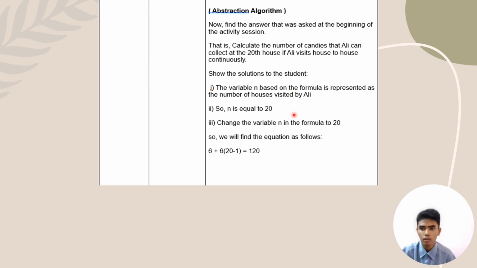Like the formula, the first number is the first item contained in every sequence of the pattern, and n is equal to 20, because Ali needs 20 houses. Change the variable n in the formula to 20, so we will find this equation. 20 minus 1 is equal to 19. 19 times 6 plus 6, we are going to get 120.